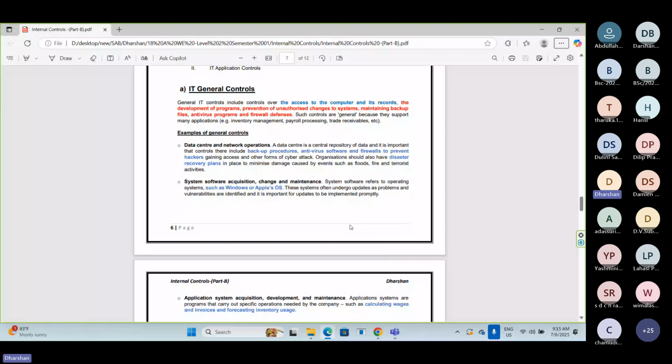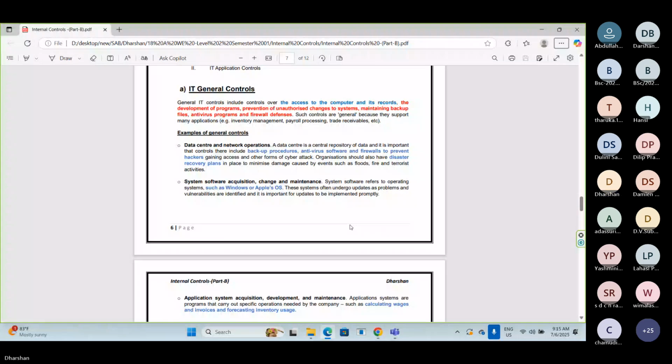Likewise, virus guard installation, firewall installation. Firewall installation or virus guard installation will be applicable to the entire business process of the organization. It is not only for sales, not only for purchase, not only for inventory. It will be applicable to sales, purchase, inventory, salary, payment, receipts.